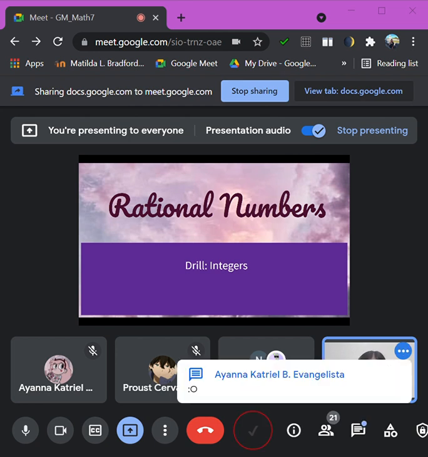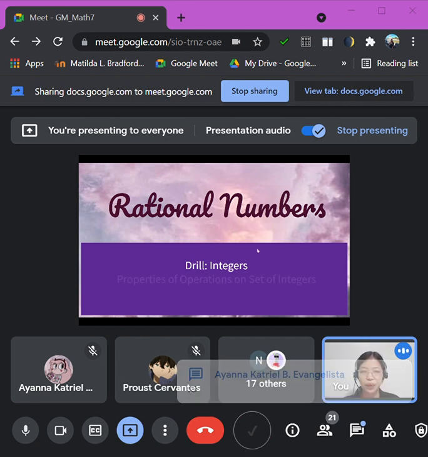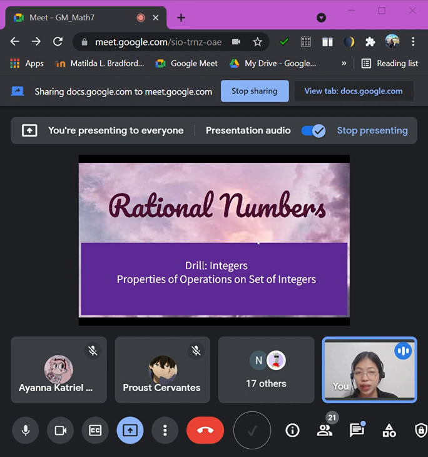Then we are going to have the properties of operations on the set of integers, and the operations on rational numbers. So what do we mean by integers, class?